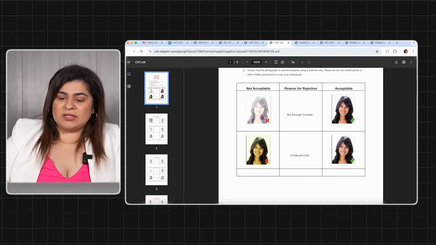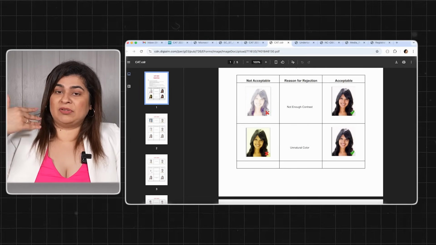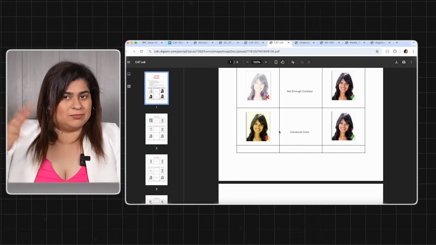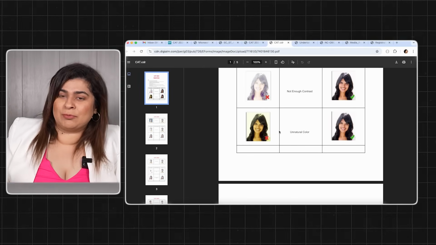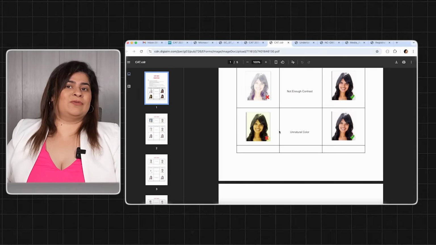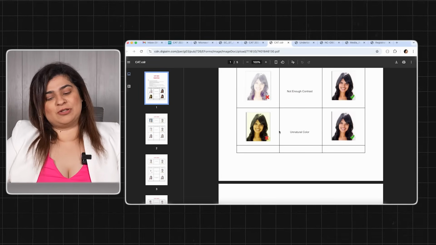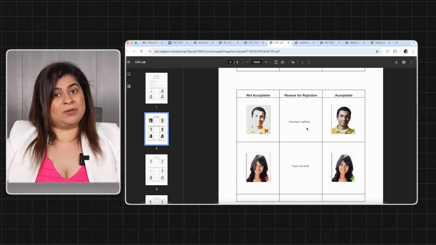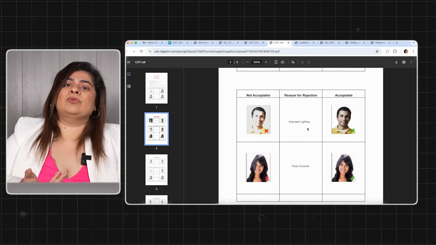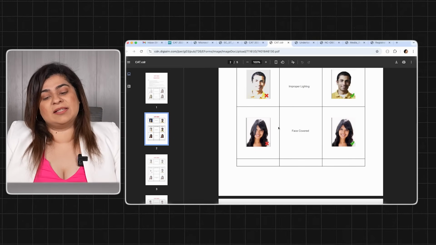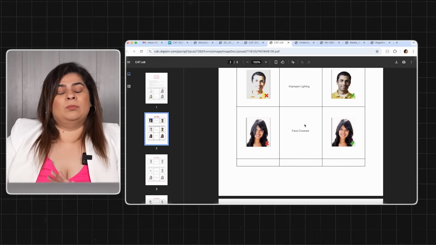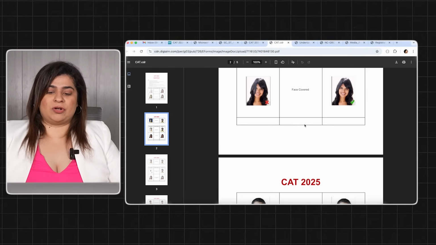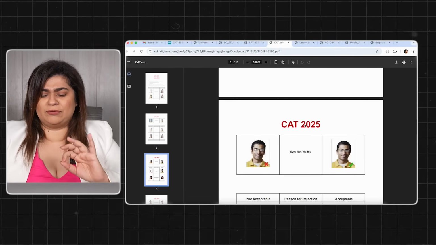Okay? Important guidelines, not acceptable if the color eye contrast is not there, unnatural color, सारे जो Instagram, Snapchat effects हैं, do not use it on this photograph for your CAT application form. Then no blue background acceptable, improper lighting, clear दिख नहीं रहे हो तो फिर कैसे होगा, ठीक है? Face is covered with your style, please keep that aside. No stylish hair arrangements required right now on the CAT form, simple form.